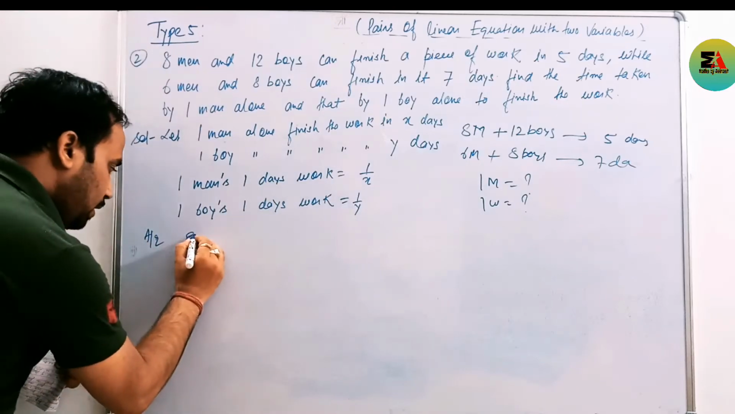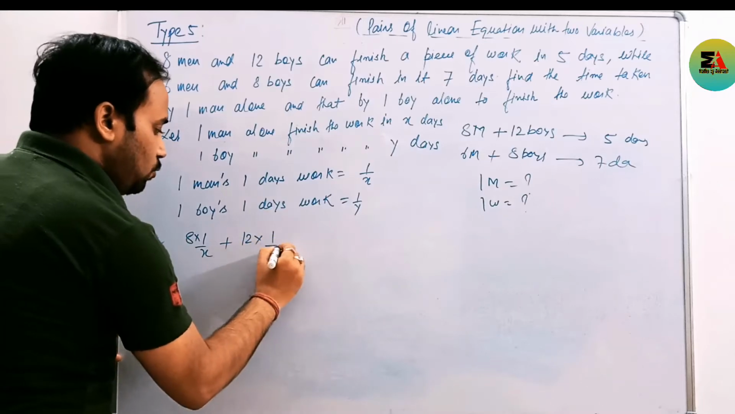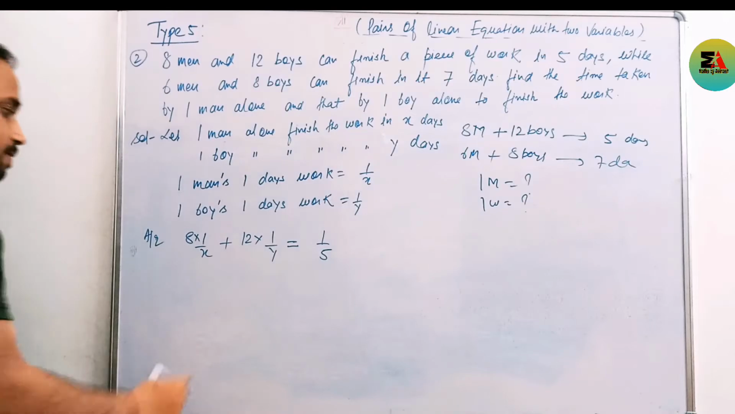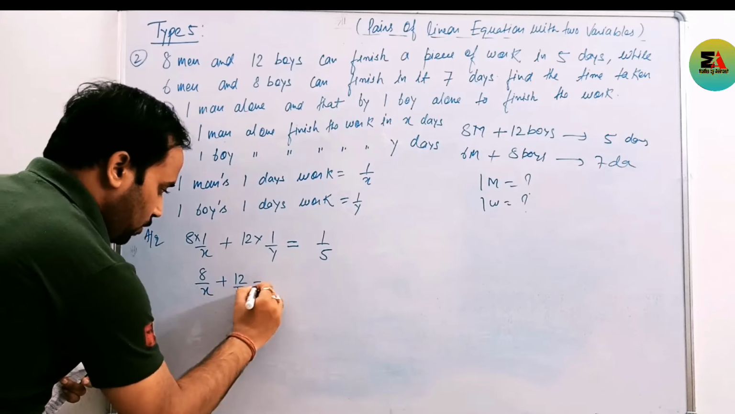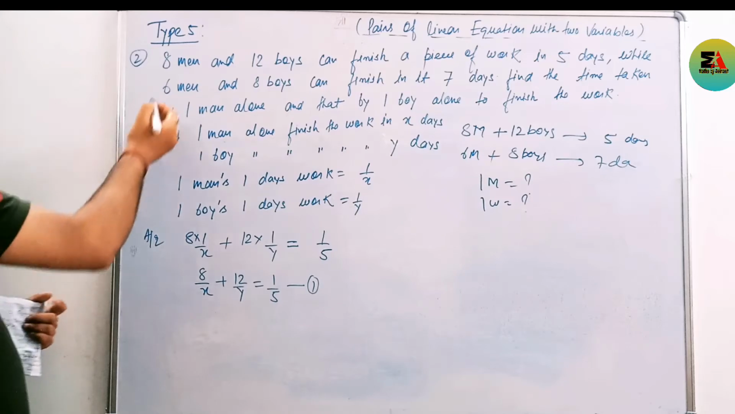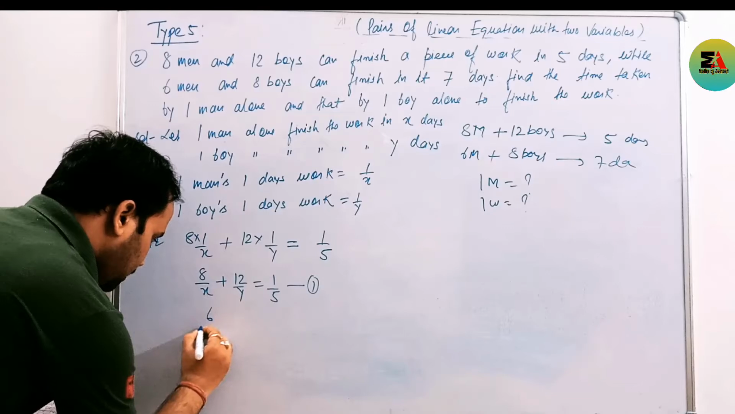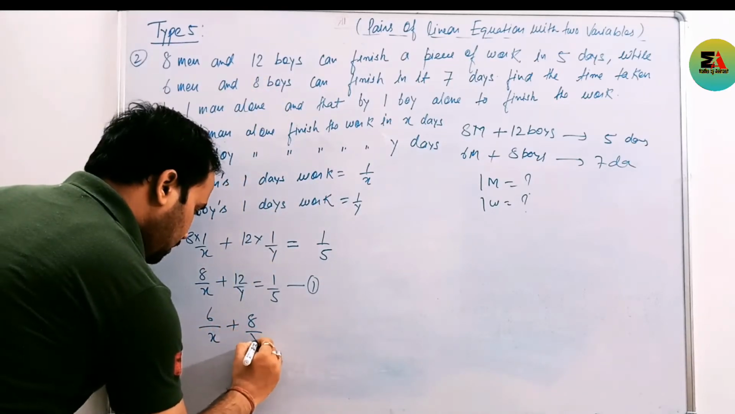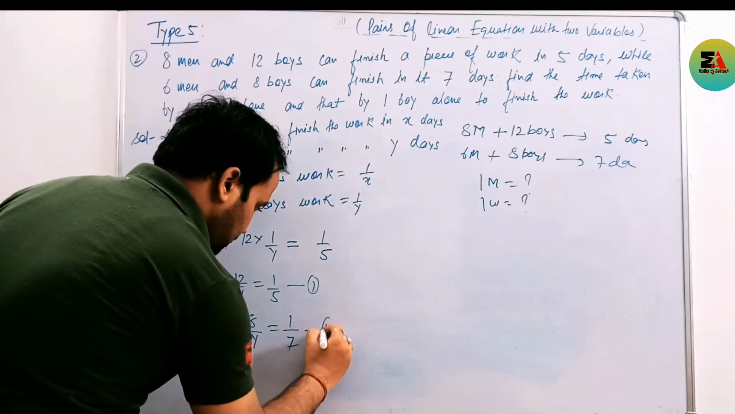Then 8 men, 8 into 1 by X plus 12 boys, 12 into 1 by Y. How many days will it finish? One work, 1 by 5 days. Therefore, our equation becomes 8 by X plus 12 by Y is 1 by 5. This is our equation first. Now again, condition second: 6 men and 8 boys can finish in 1 by 7 days. Again, you write in the same way, 6 by X plus 8 by Y equals 1 by 7. This is our equation 2.